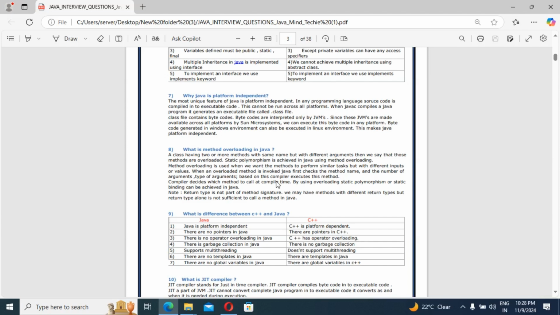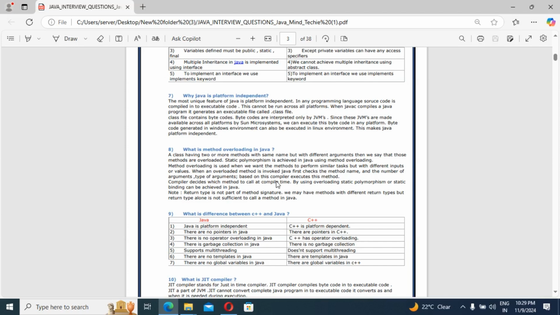In any programming language, source code is compiled into executable code, which we know very well. So this cannot be run across all platforms. Once you compile into executable code, it cannot run across all platforms.